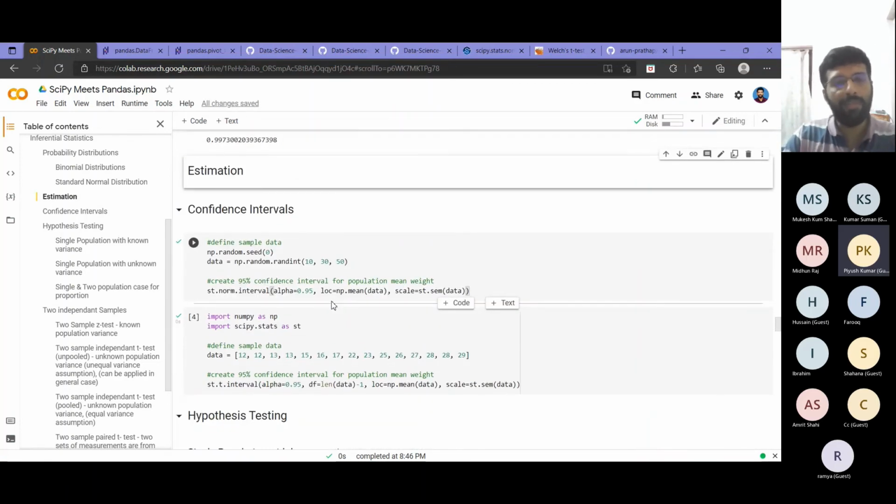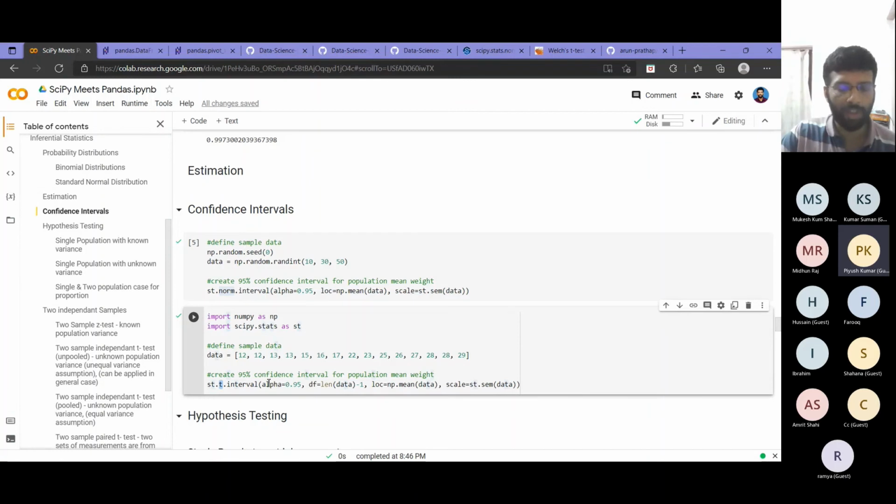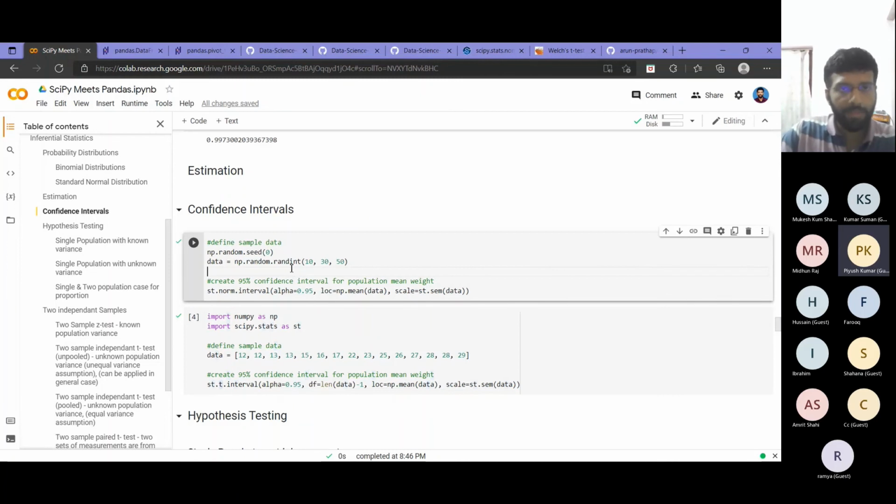Then coming to estimation that we covered in the previous session, I will just give two simple examples because you can try whatever examples we tried in that session using this. Two cases arise here. One is using the normal distribution and one is using the t distribution. For details you can refer to our class. I will just consider one example for each case. Suppose I have a random sequence. I am asking it to give me a random normal distribution with values between 10 and 30, 50 points.